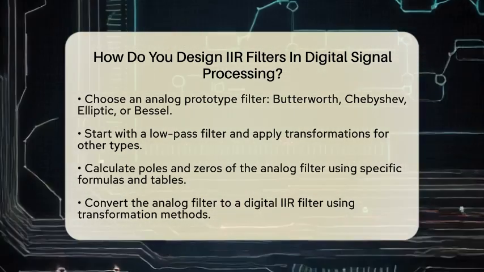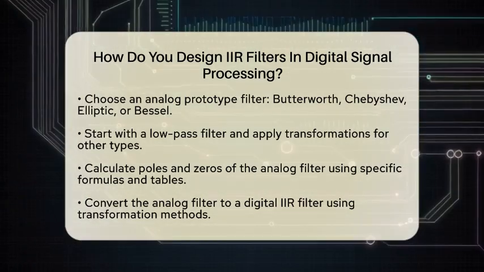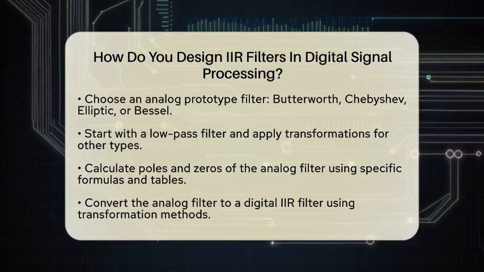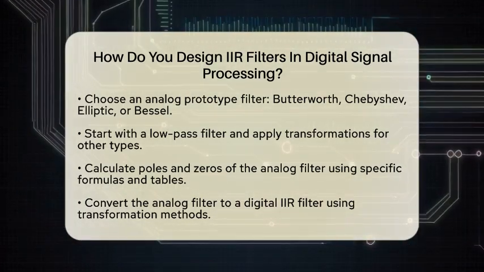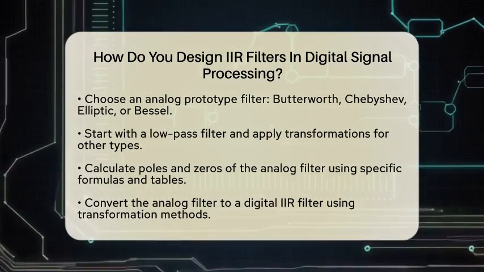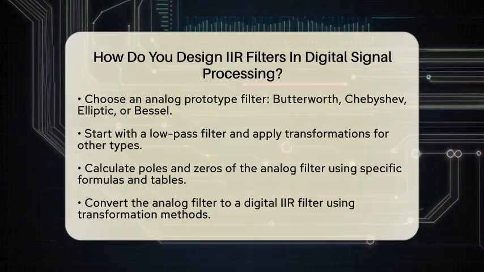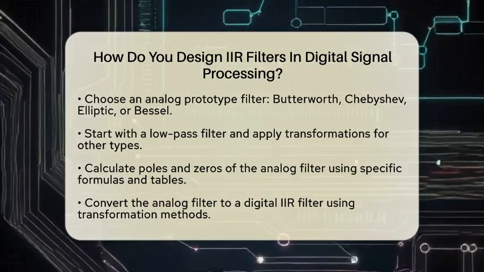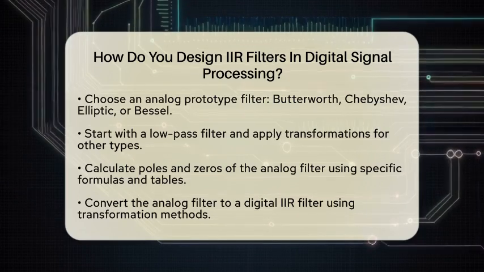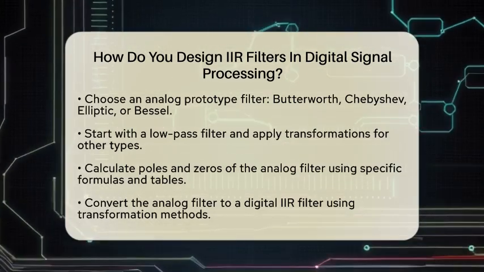Once you have your prototype, calculate the poles and zeros of the analog filter based on your chosen specifications. This step involves using established formulas and tables specific to each filter class. Now, it's time to convert your analog filter into a digital IIR filter. You can use various transformation methods.